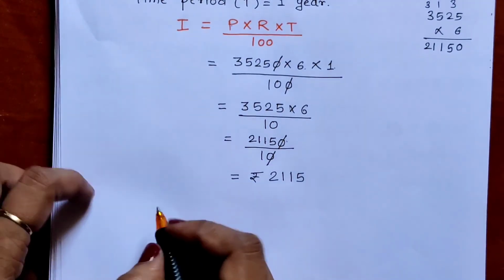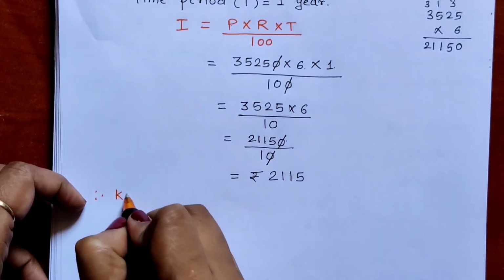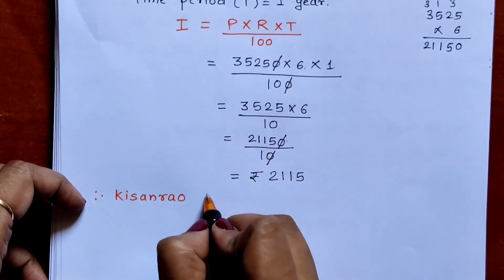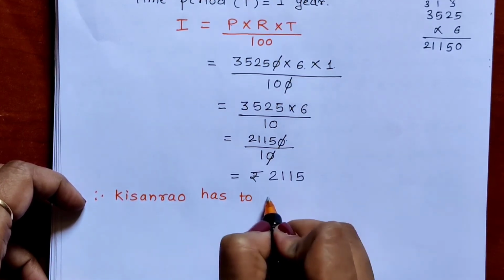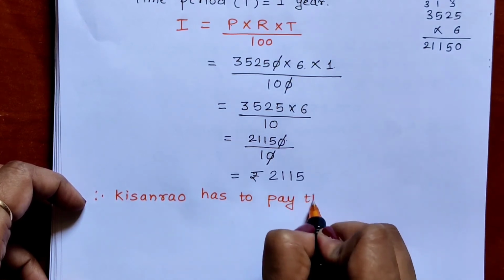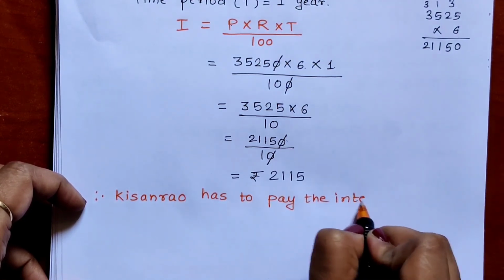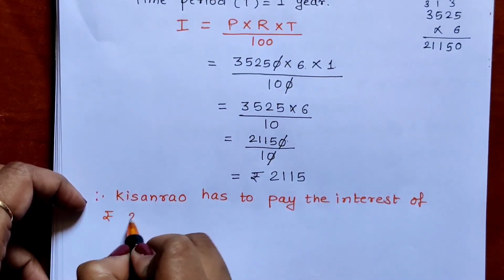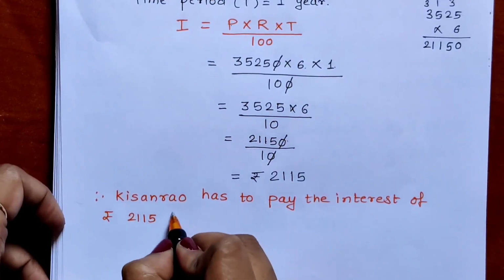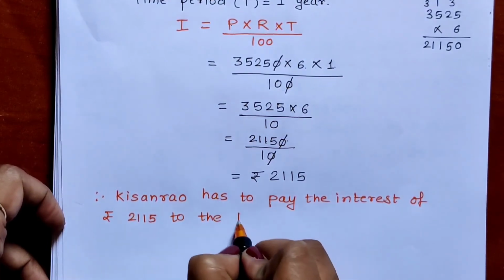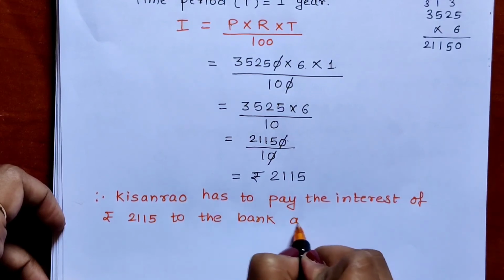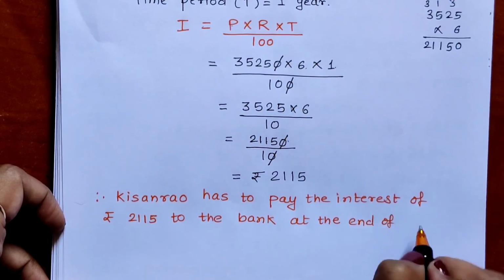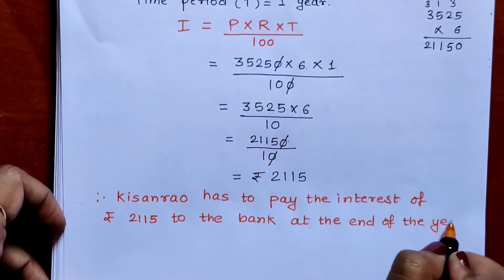So write the answer. Therefore, Kisan Rao has to pay the interest of rupees 2115 to the bank at the end of the year. Okay.